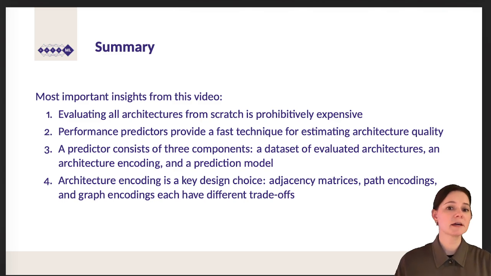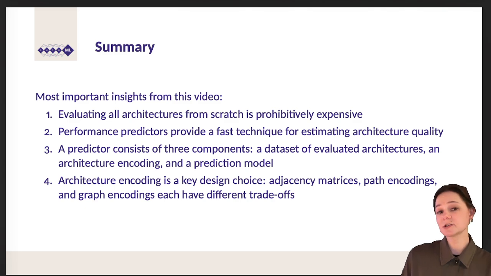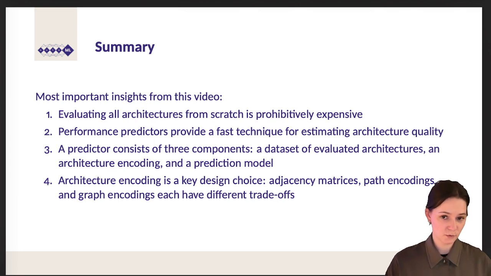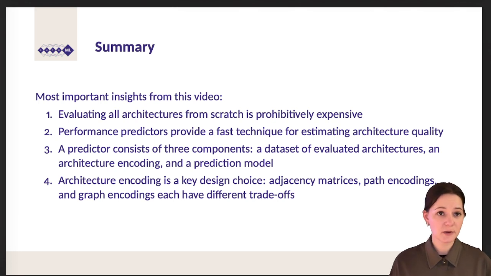And the predictor contains three different components: the data set of evaluated architectures, an architecture encoding, as well as the prediction method. And the architecture encoding is kind of the key design choice. What kind of encoding and how can we encode different networks? We can use adjacency matrices, which though have issues if we scale to larger networks, since the adjacency matrix scales quadratically with the size of the architectures.